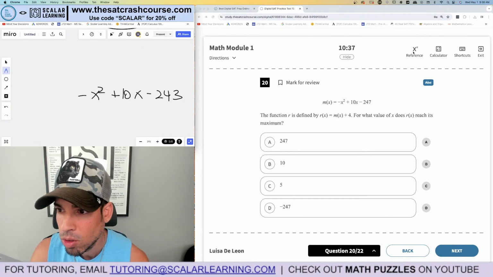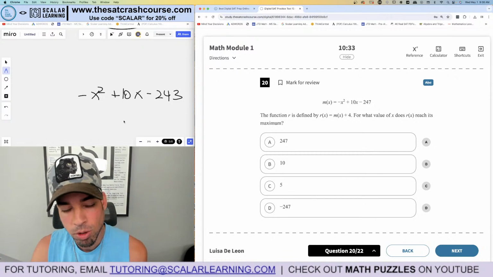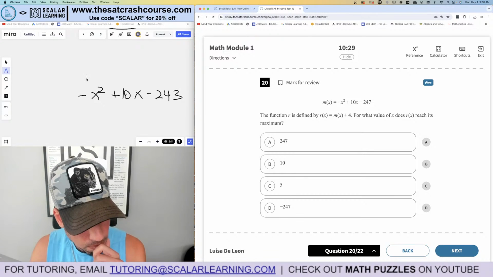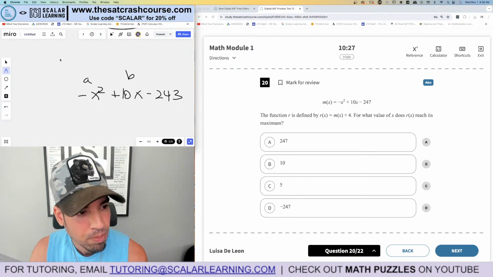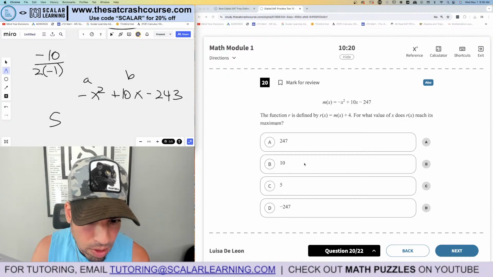Again, I'm going to use Desmos. Oh, by the way, actually, no, it's faster to not use Desmos. The maximum is going to be at the vertex, which, where this is a and this is b, is at -b over 2a, which is -10 over -2, so +5. So I know it's C.